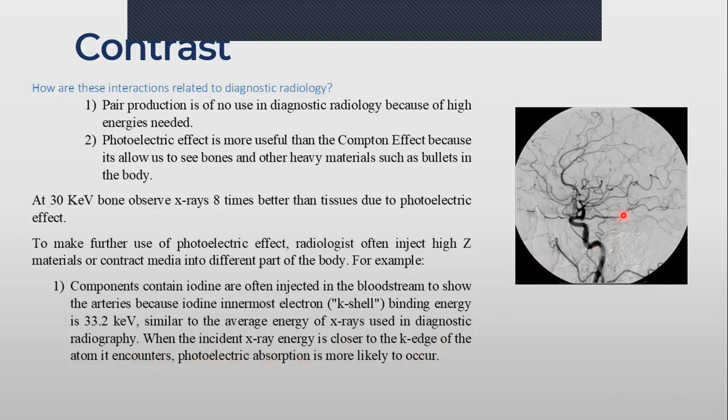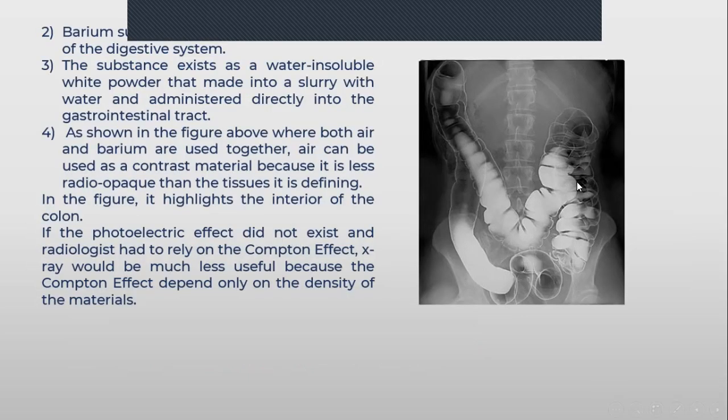So see here. The white one appears because the photoelectric effect happens, and on the black one, you will see all of the arteries appear here. This one we name contrast. Barium sulfate is used for the digestive system. The colon just contains air, so it's black. The barium sulfate has what we name a high Z atom, so the photoelectric effect happens, and it appears as white here.